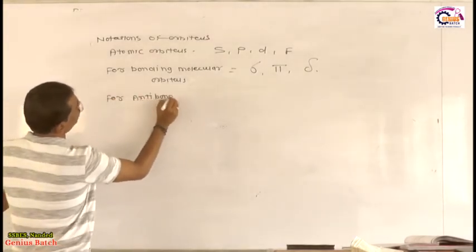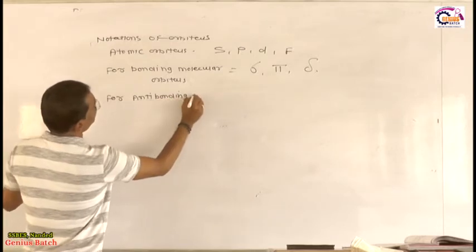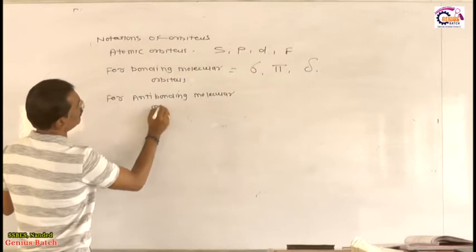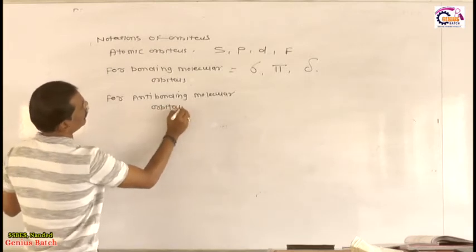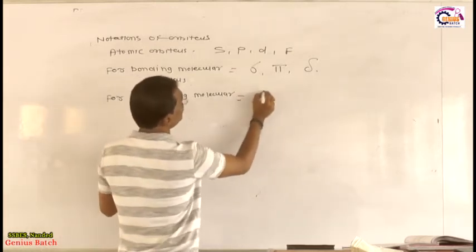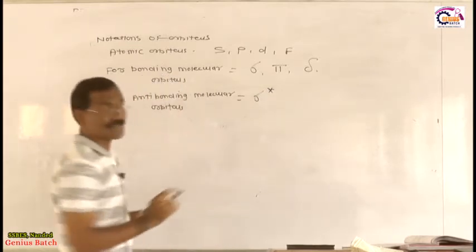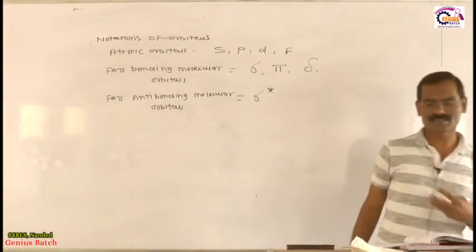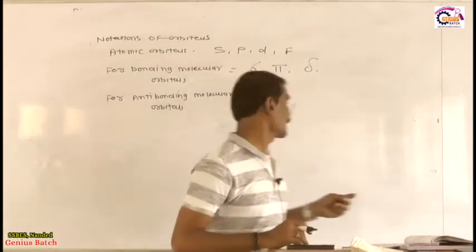Now for anti-bonding molecular orbital, what is the notation? See here the notation for anti-bonding molecular orbital. The sigma becomes sigma star. What does this indicate? Sigma is a bonding MO and sigma star is the anti-bonding MO. Listen very carefully.